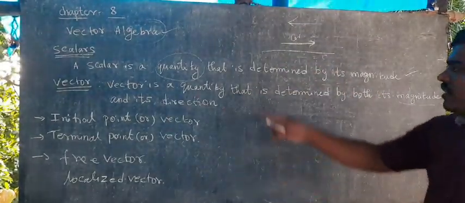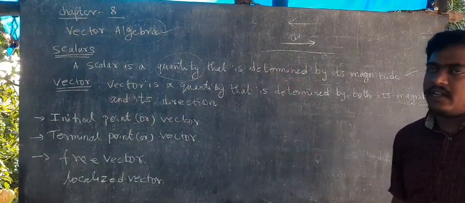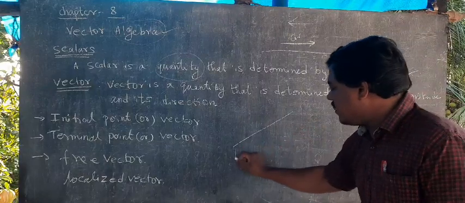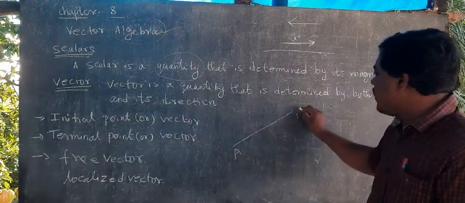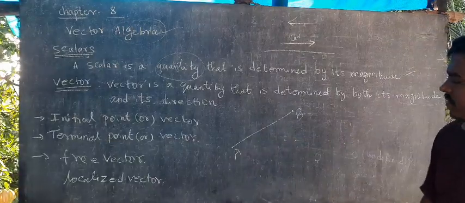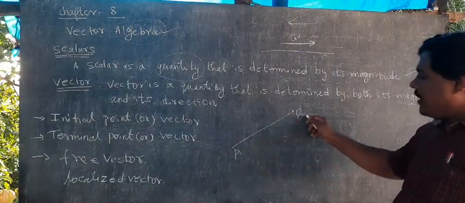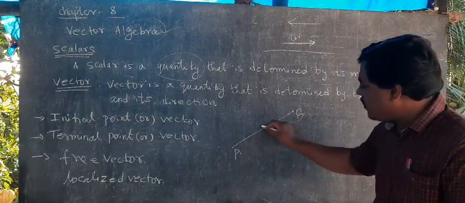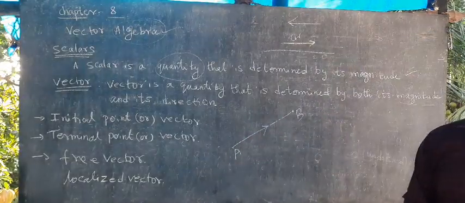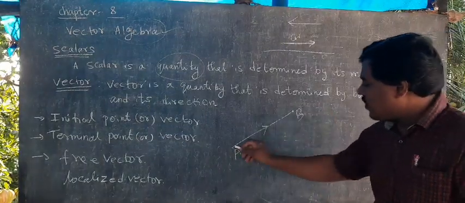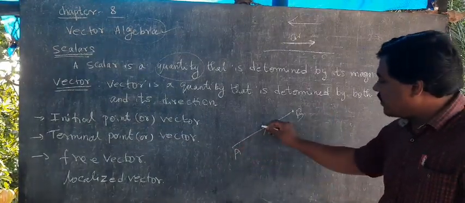Right. How do we denote a vector? Listen, this is A, this is B. I draw one line, two points we are having, A and B. So I draw from A to B, and we need to show the direction. We are going from A to B, so the direction will be like this.